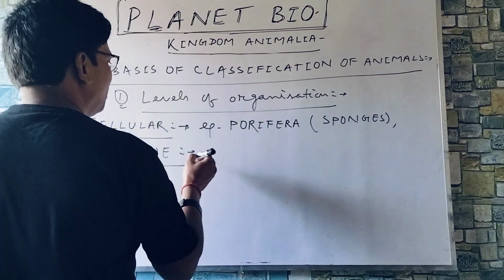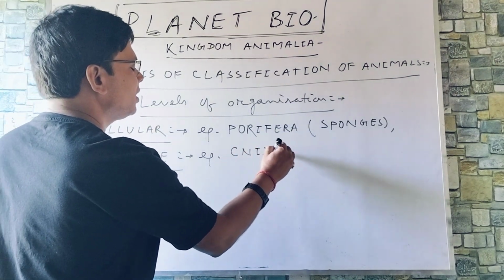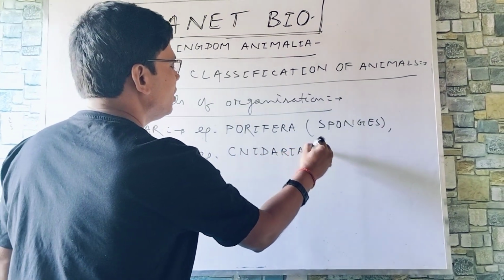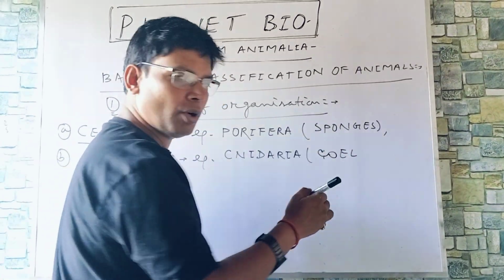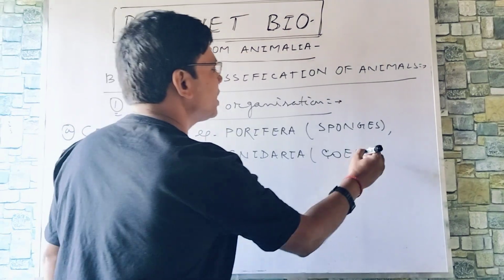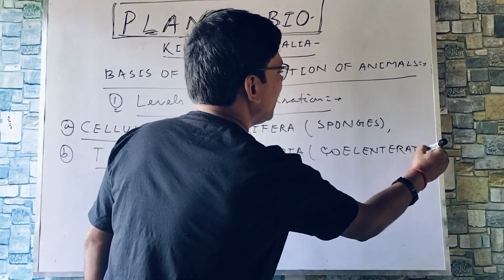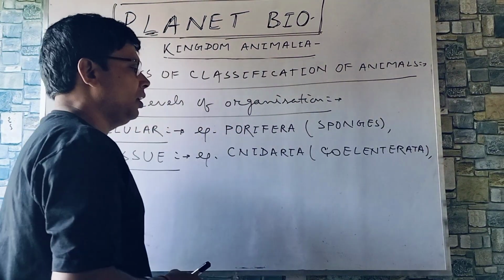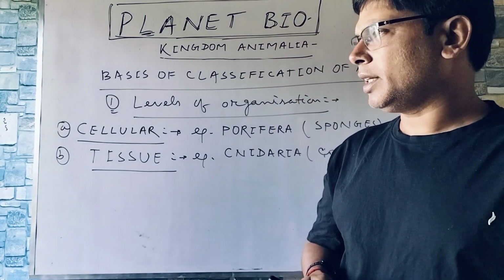So we have the example here. Nidaria you can write, also called Cylindrata. Some people say Coelentrata. No, it is pronounced as Cylindrata, right? And this phylum includes Hydra, Obelia, Physalia, Adamsia, like that.